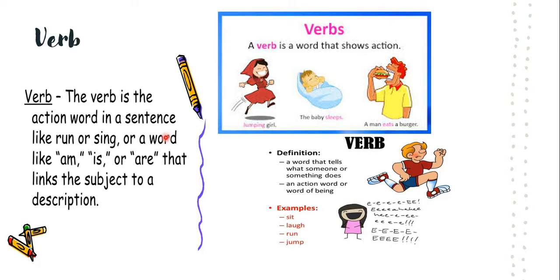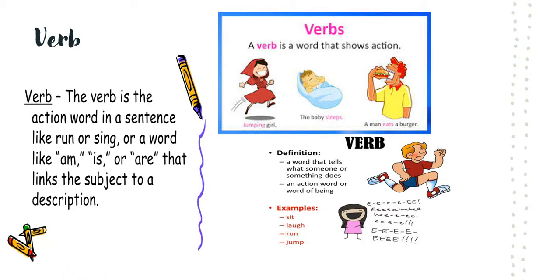As you all told me, verb is an action word. Not only an action word, but it is also the state of being. The verb is the action word in the sentence. As you can see here, jumping girl, the baby sleeps, the man eats. It is showing action. And like run, sing, or a word like am, is, or are, that links the subject to a description, that is also a verb. So here you can see the definition: a word that tells what someone or something does, an action word or word of being. So here you can see the examples.